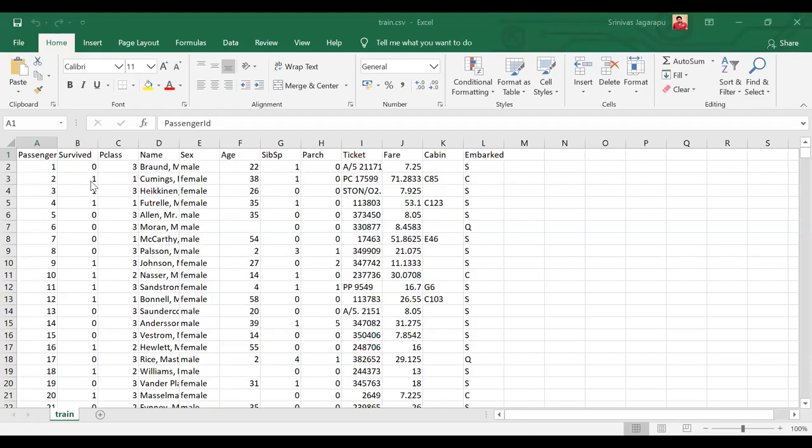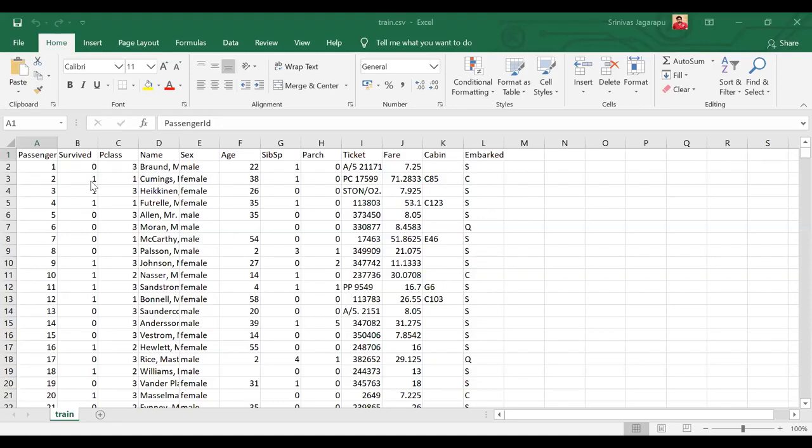You know what happened in the Titanic: many people went on the Titanic ship and then the ship sank in the middle, and due to that they had to arrange lifeboats and were able to save a few of the people, but again many people died as part of the disaster. So the task of this problem statement is to find out whether a person has survived or not based on a few features. So this is what machine learning does.